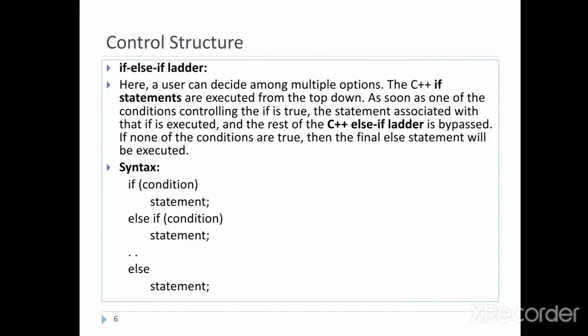So here a user can decide among multiple options. The C++ if statements are executed from the top down. As soon as one of the conditions controlling the if is true, the statement associated with that if is executed, and the rest of the C++ else if ladder is bypassed. If none of the conditions are true, then the final else statement will be executed. जो final का else statement है वो execute होगा. So it is very simple.